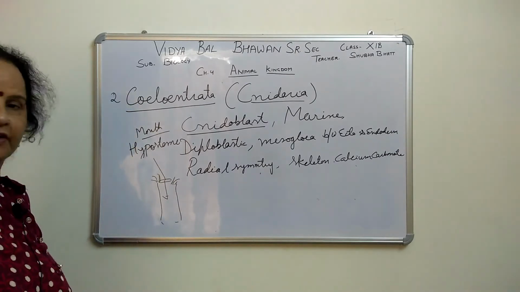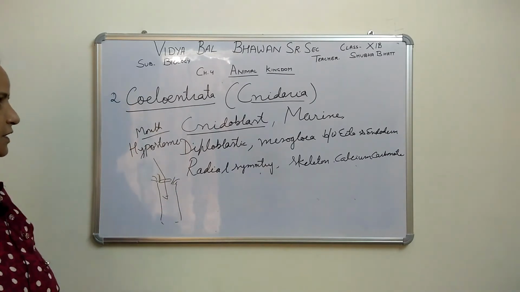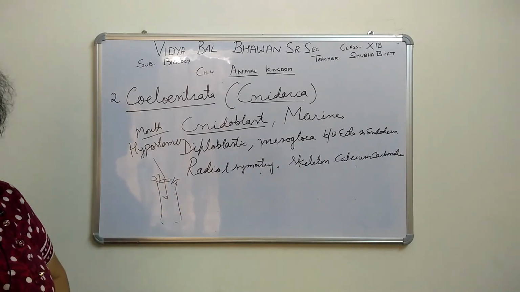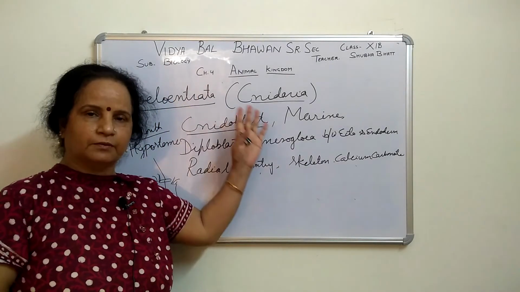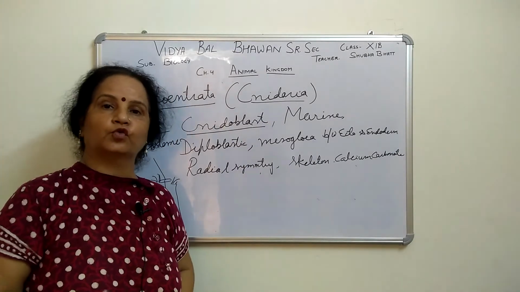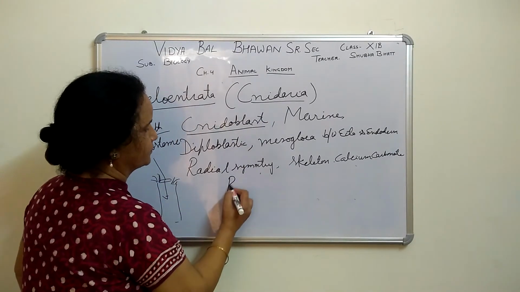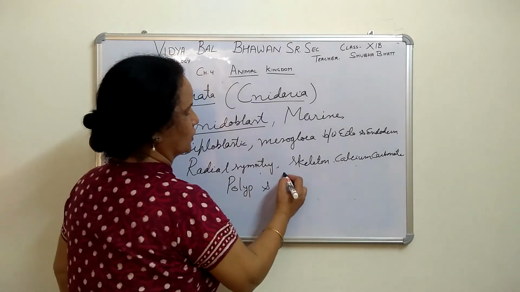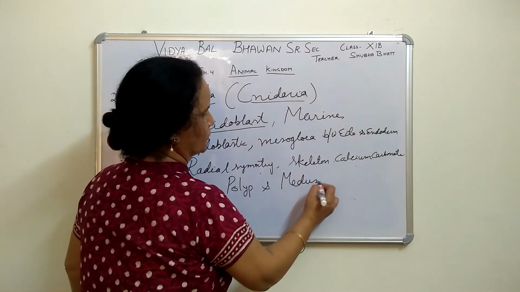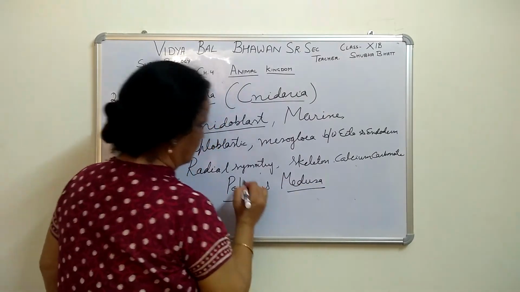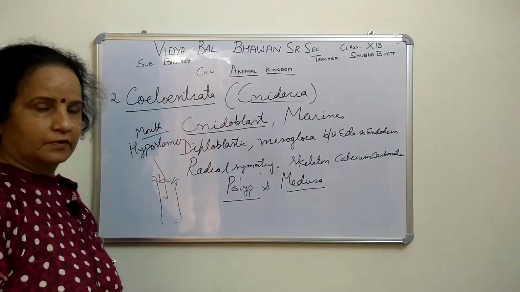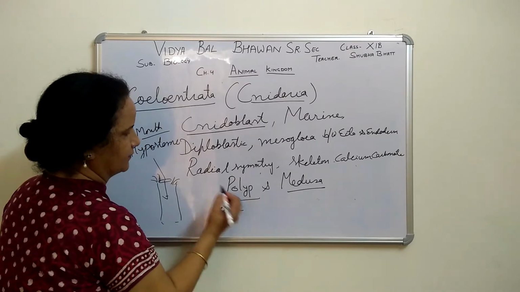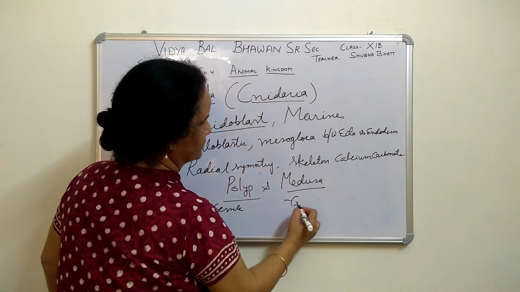These are the Coelenterata group. The important thing in this group is that they have got two forms. Animals of this group exhibit two forms: polyp and medusa. It's very important. Mostly questions are asked in this case. Polyp and medusa. Polyp is sessile, the word in the book is sessile. Medusa is free living.